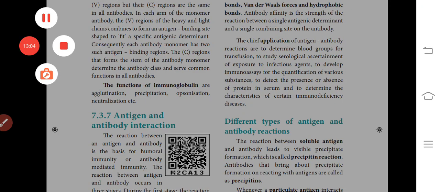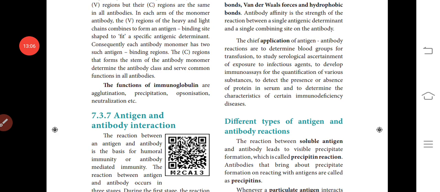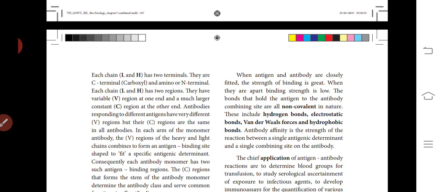Next is the functions of the immunoglobulin. What are the functions? Agglutination, precipitation, opsonization, neutralization. When the antigen and antibody are closely fitted, the strength of the binding is great.